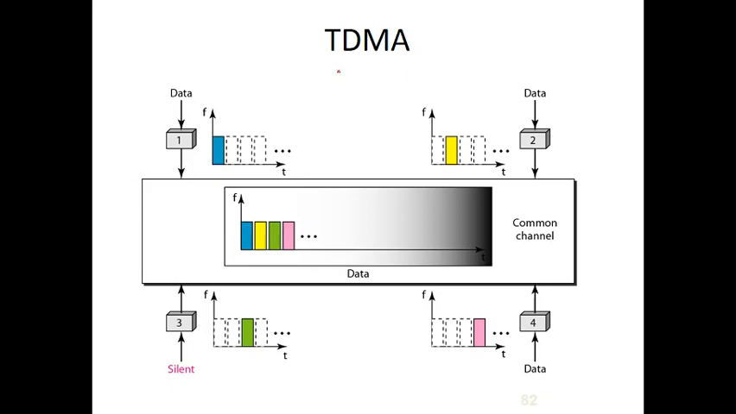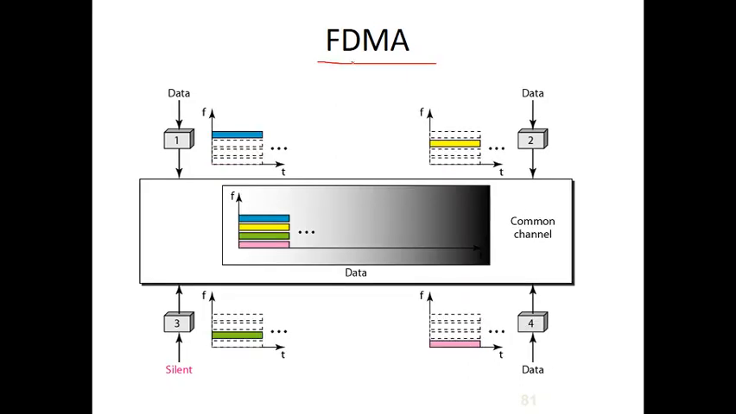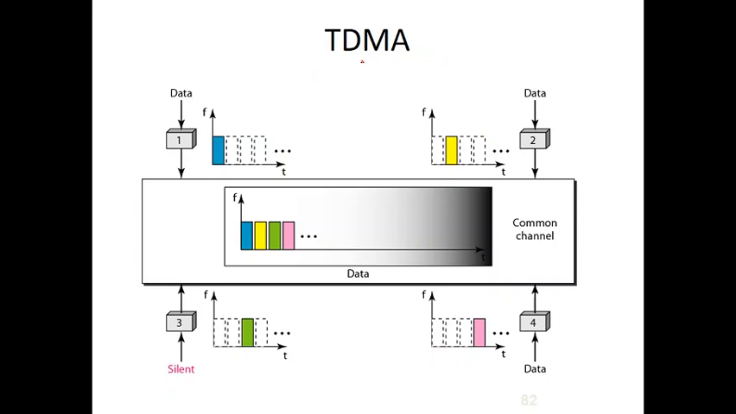Normally FDMA is implemented in cellular systems. Whenever we had 1G, FDMA was used in the 1G cellular system, because in 1G we mainly used analog signals. That is why we used FDMA, and later it went to digital signals, where we used TDMA.